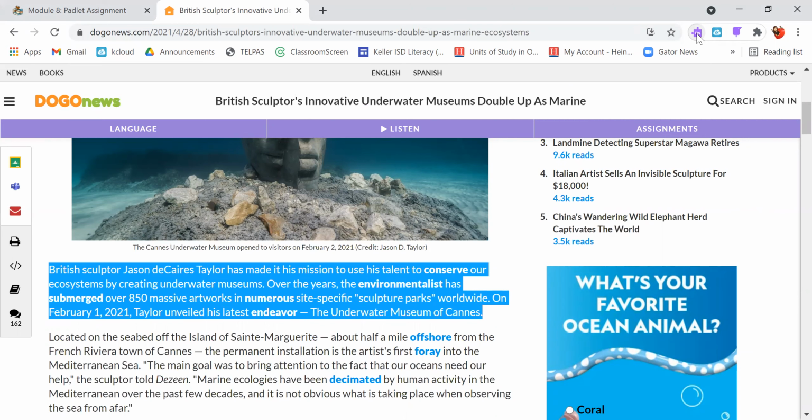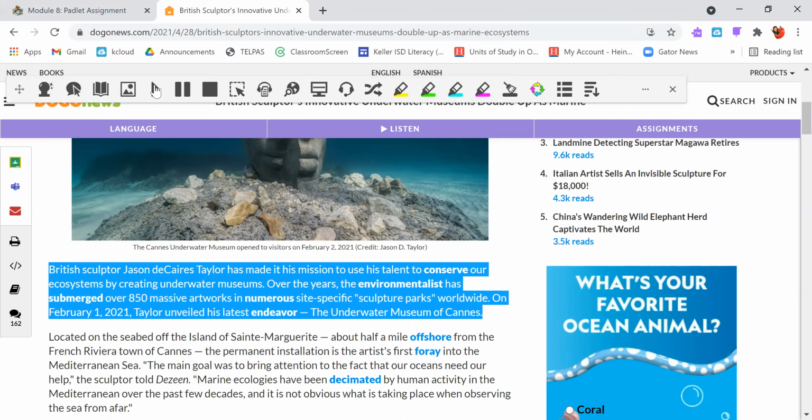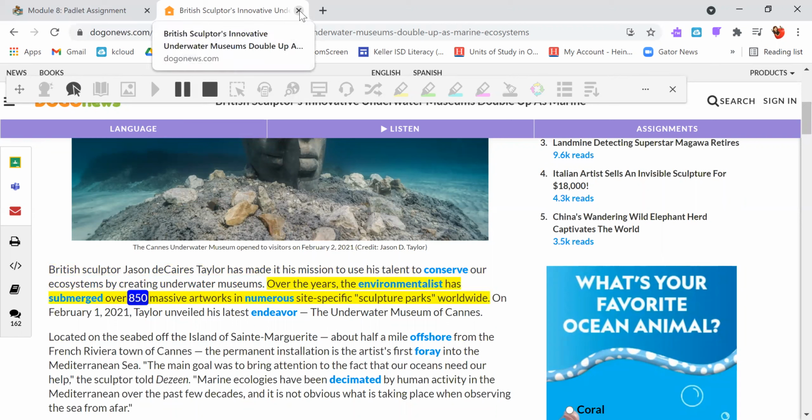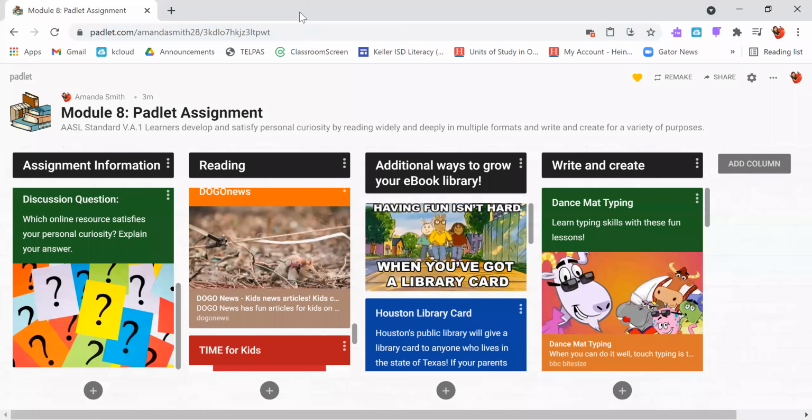Let's give it a try here. British sculptor Jason Taylor has made it his mission to use his talent to conserve our ecosystems by creating underwater museums. Over the years, the environmentalist has submerged over 850 massive artworks in numerous site-specific sculpture parks worldwide. On February 1st, 2021, Taylor unveiled his latest